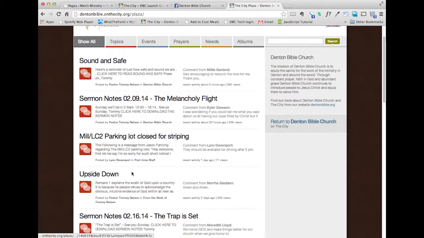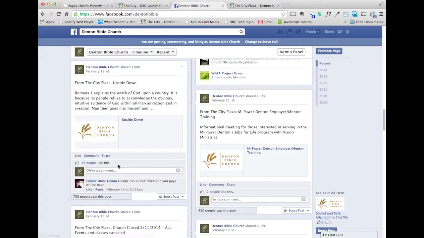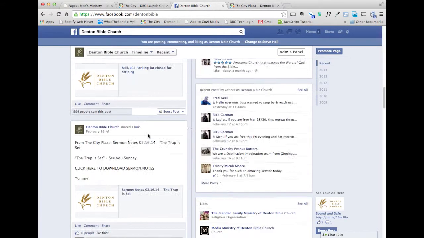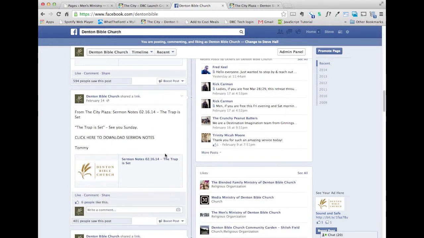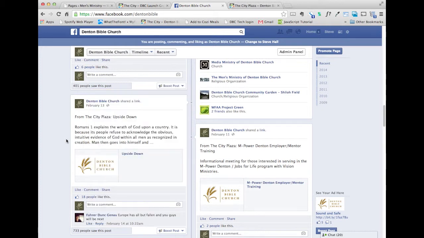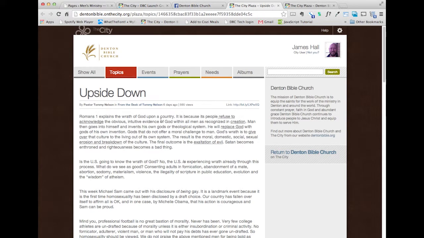When that post was created, because it was made public on the plaza, it automatically posted to the Facebook page. So if we go look at the Facebook page, here it is, upside down, and it will take us back to that link.